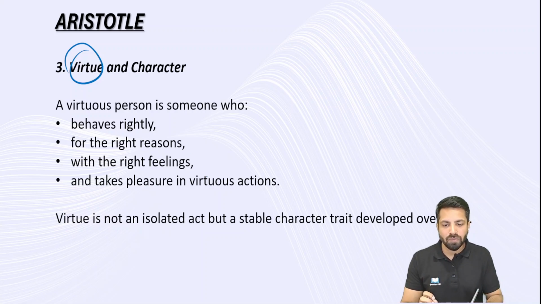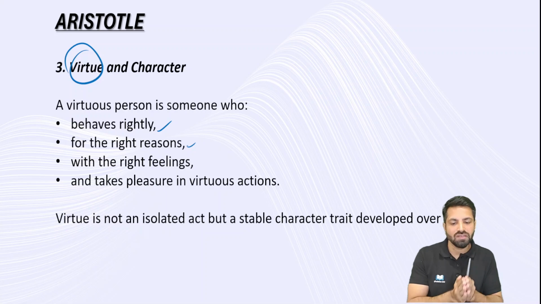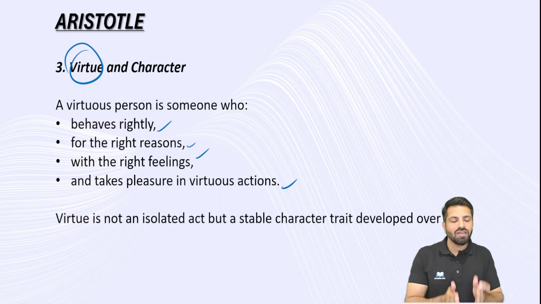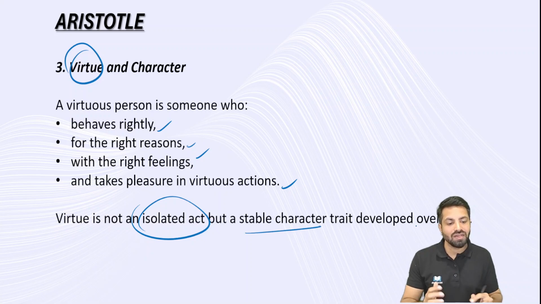A virtuous person is someone who behaves rightly in every situation, and he stands for the right reason. He knows what is right, what is wrong, what is ethical, what is unethical. He stands for the right reason, he raises his voice for the right reason, and whatever decision he makes, everything is positive, everything for the right reason and with the right feeling, and he takes pleasure in virtuous actions. Ultimately, virtue is there in your conduct, in your thought process, in your everyday actions, everyday decisions. So virtue is part of you. It is not something different. It is your character. Virtue is not an isolated act, but a stable character trait developed over time.